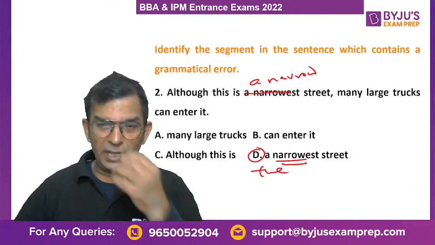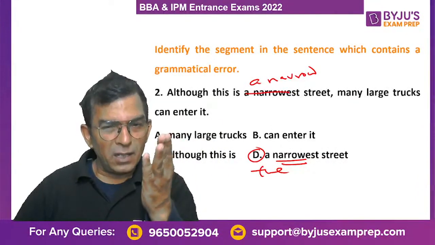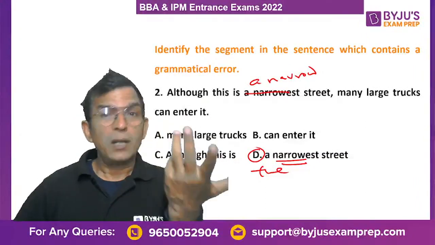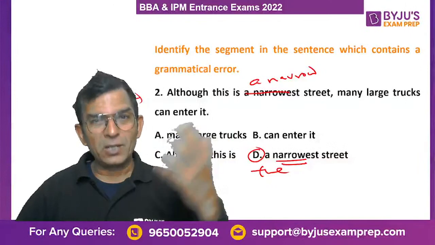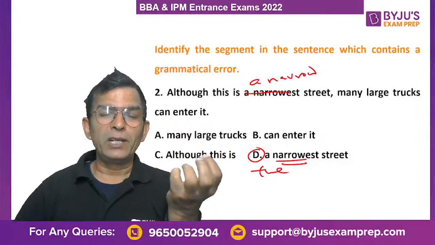Very good. D is the correct one. Priyanshu beta, although this is a narrow street, many large trucks can enter it. याद रखना, क्योंकि कंपैरिजन तो हो नहीं रही. कंपैरिजन हो रहा होता, एक ग्रुप होता, तब तो narrowest लिखता. ठीक है. Superlative degrees, when do we write?